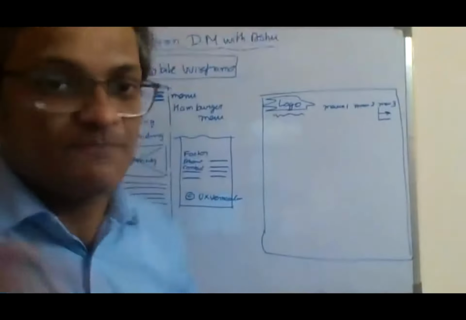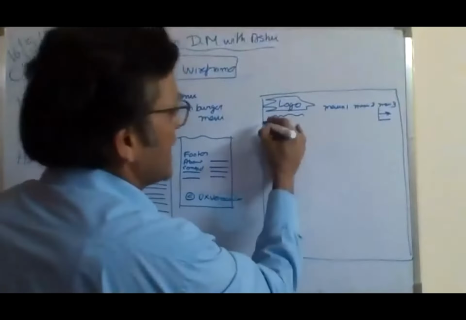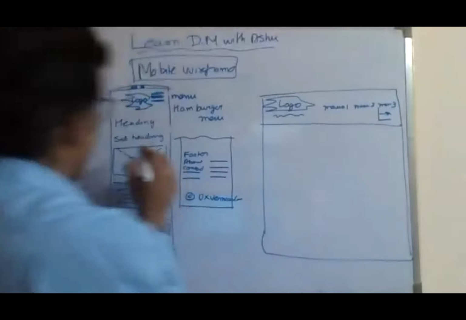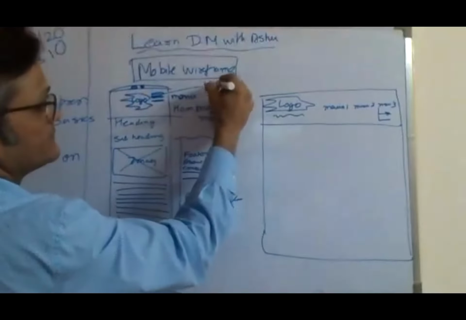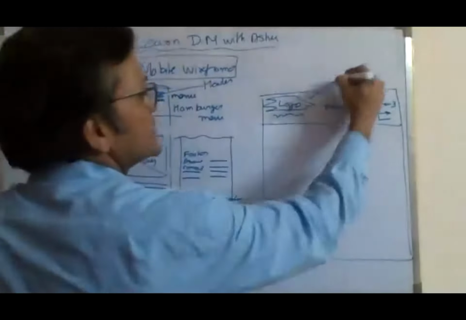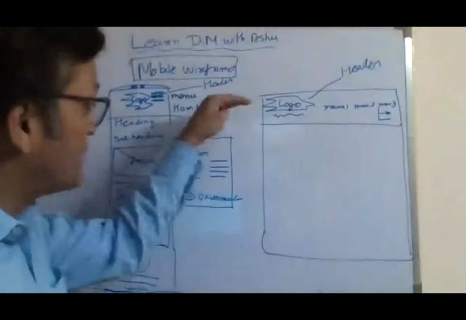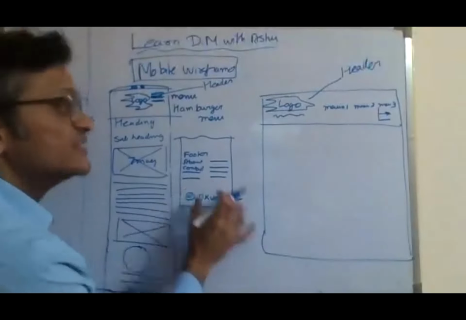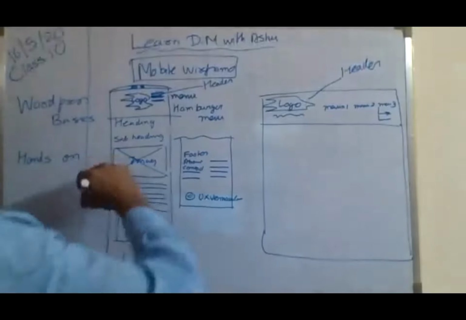This part, it's called the header. So this is the header, the head of the website. This is the footer, the foot of the website, and all of this is called the body.